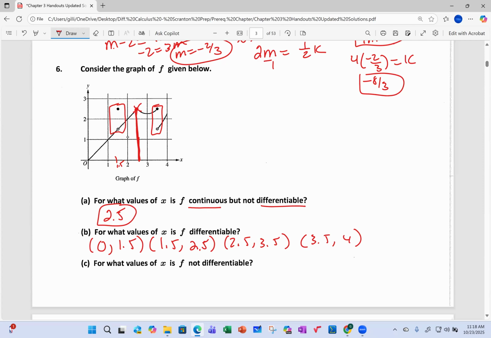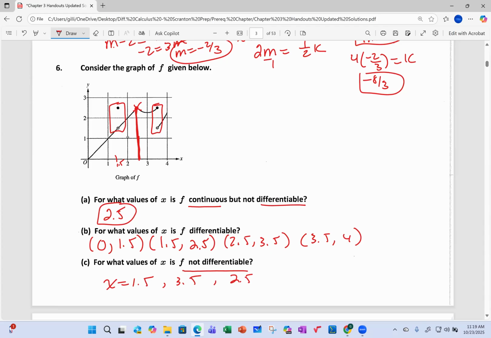For what values of x is f not differentiable? At 1.5 and 3.5, because the function's not continuous there, as well as 2.5, because there's a corner there.